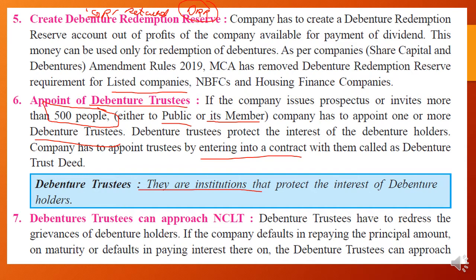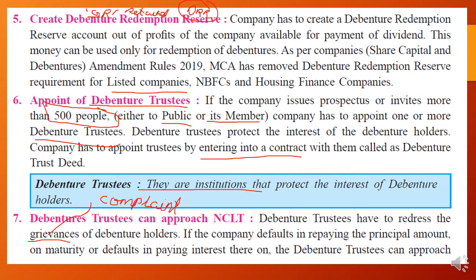That's it. Now the next point says debenture trustees can approach NCLT. Yes, debenture trustees have to redress the grievances. Grievances has another word, students: complaint. The simple word for grievance is complaint, but complaint is an older word, you know it very well, so try to learn new words, students. Grievances means complaint, don't forget.